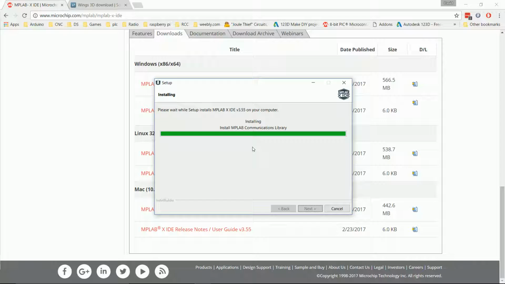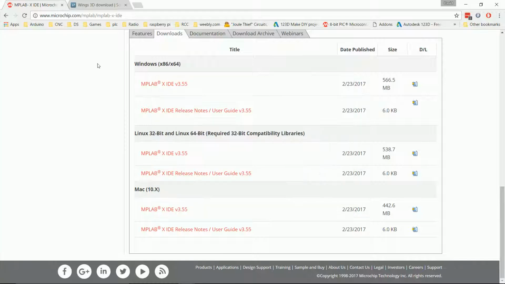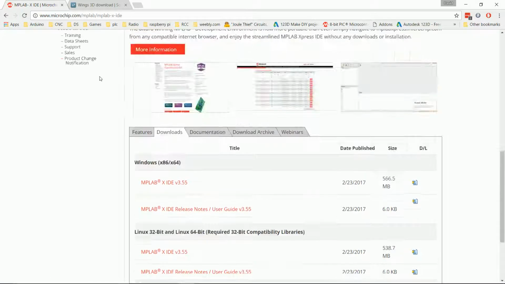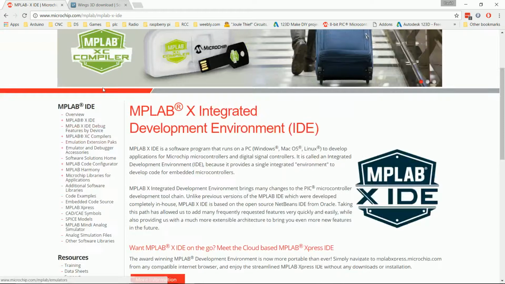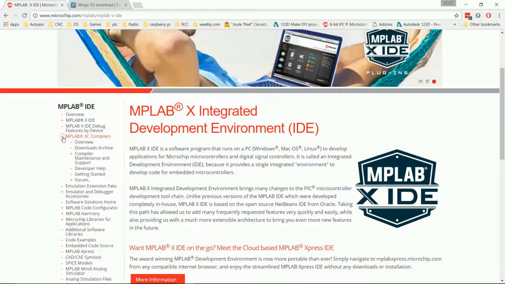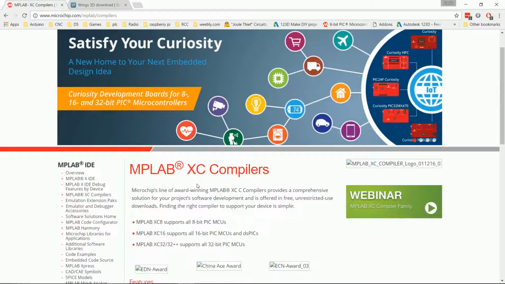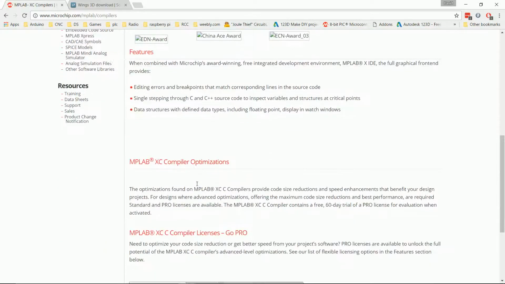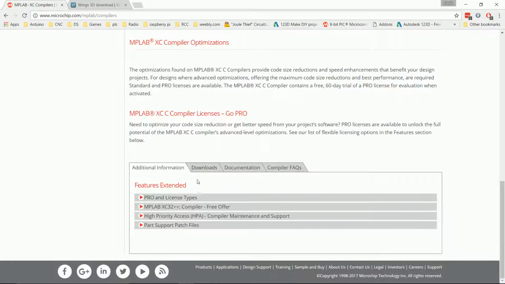Actually, while that's continuing, I'm going to go back to the web page, MPLab IDE, scroll up, and on the left margin under MPLab IDE, I'm going to scroll down until I find this selection for MPLabX C compiler. I'm going to expand that, click on the overview link. It's going to take us to the C compiler page. I'm going to scroll down until we get again to a set of tabs.